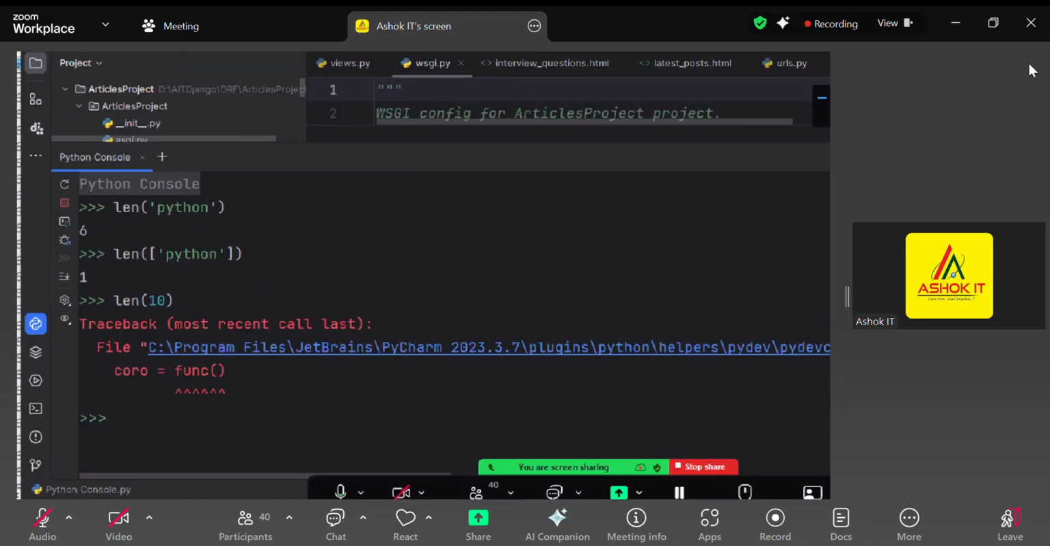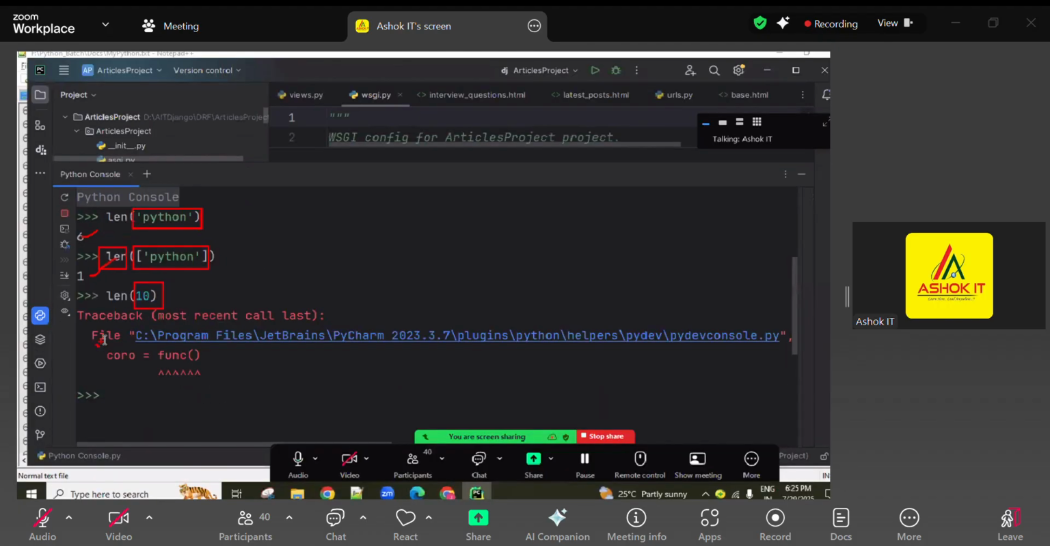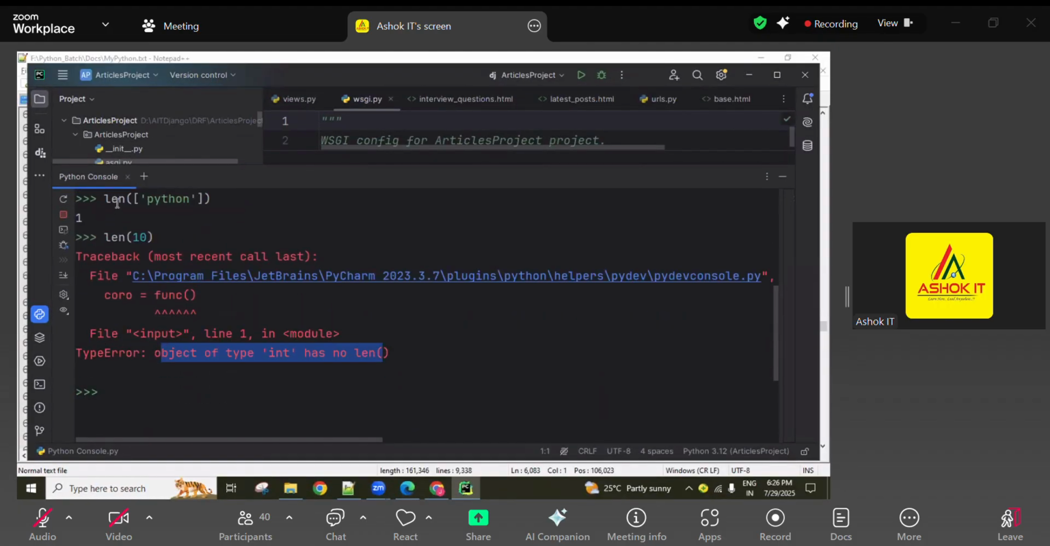So generally, the len function returns the length of the given object, like we have been discussing. If I give a string object, length is returned. A list object, length is returned. An int object, an error is thrown. The same function performs differently depending on the inputs. This is called function overloading: the same function shows different behavior based on the given inputs.